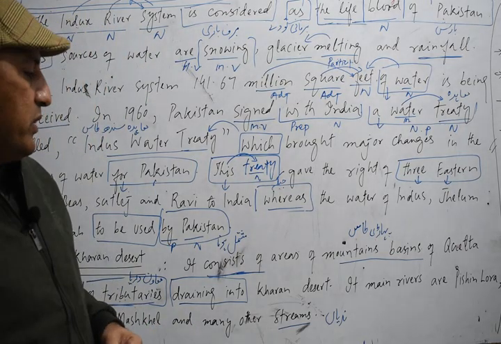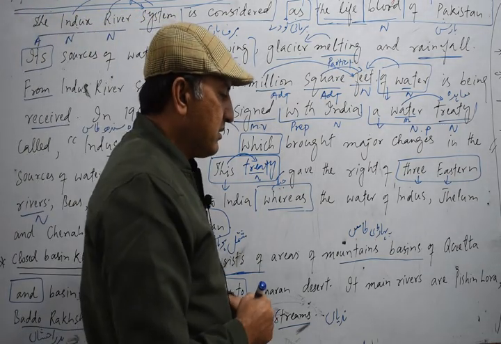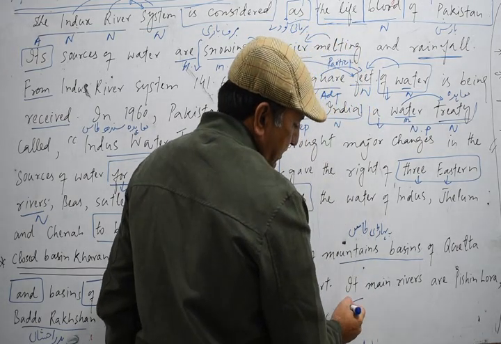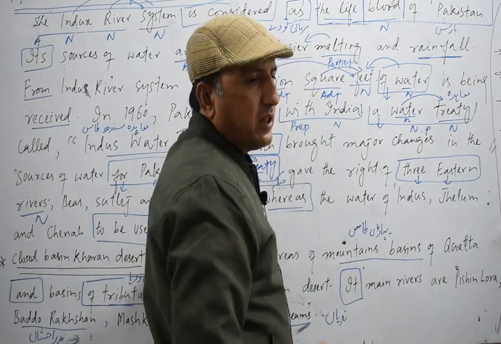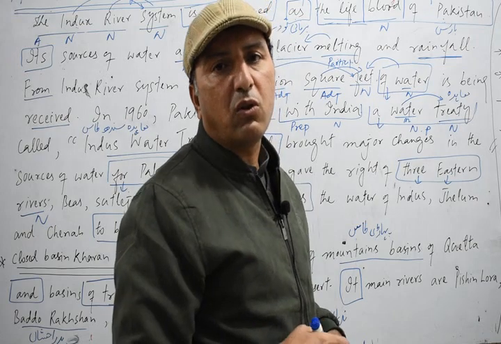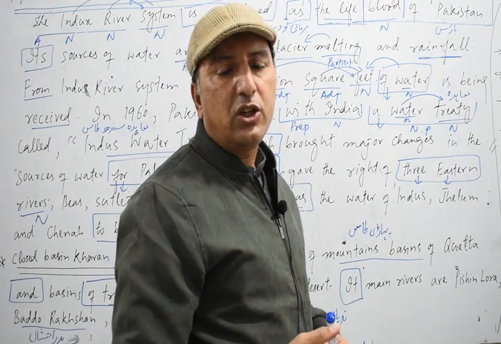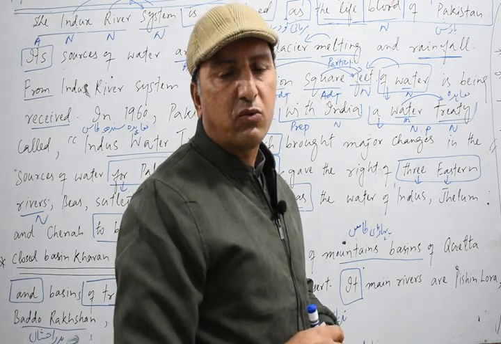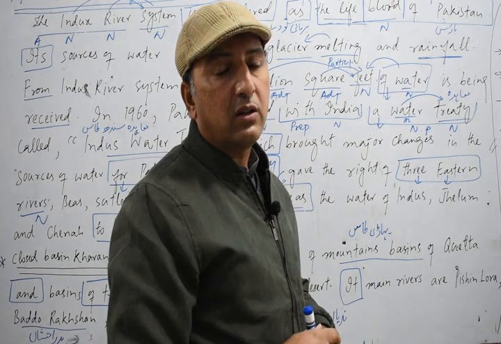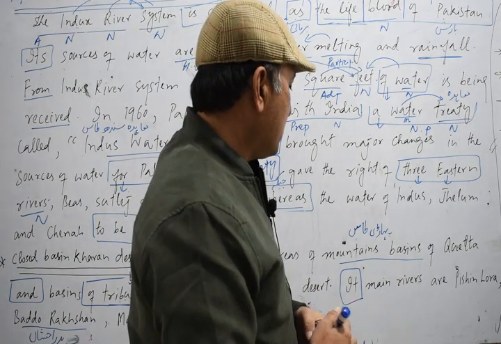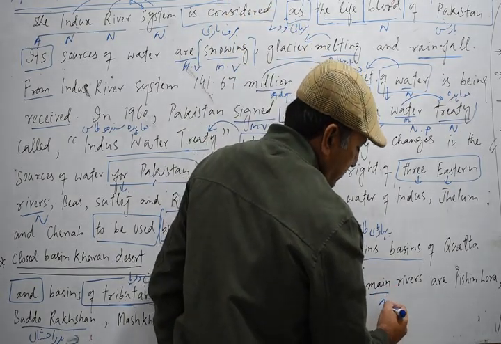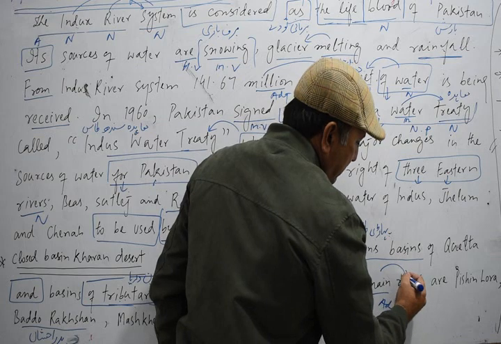The next word we have, it means rivers are piscine. Now you see, this is a personal pronoun which is used for non-living things. He, she, they are the pronouns which are used for living things, and it is used for non-living things. So it means rivers, main rivers. Main is an adjective because it tells us about the noun rivers.